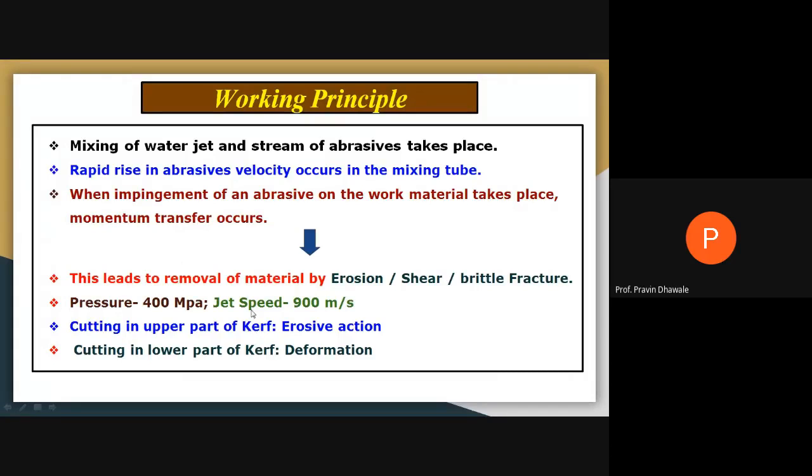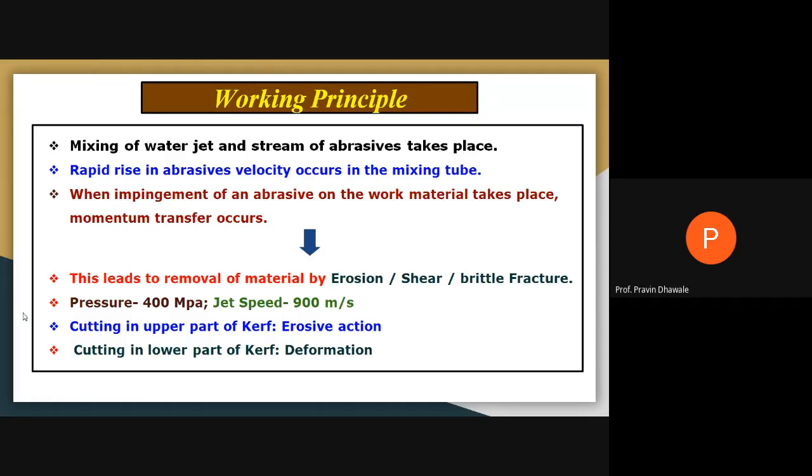And the speed of the abrasive water jet will be near about 900 to 1000 meter per second. It means we require near about 400 megapascal or 4000 bar pressure with a velocity of 900 to 1000 meter per second. Whatever material is removed from the surface of the workpiece is divided into two parts.